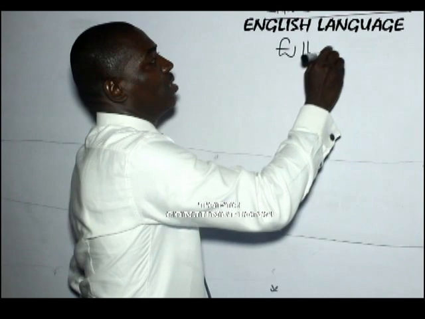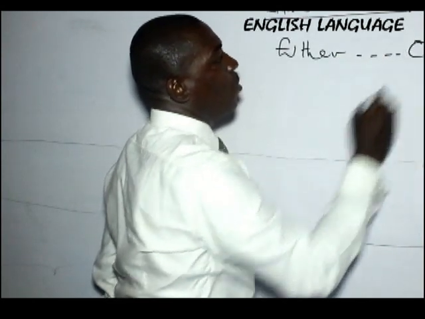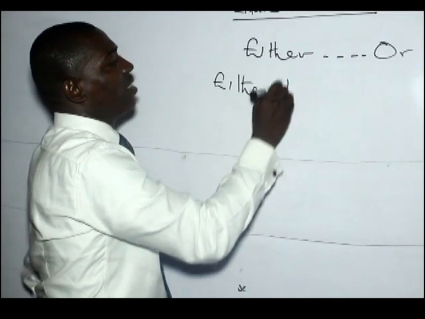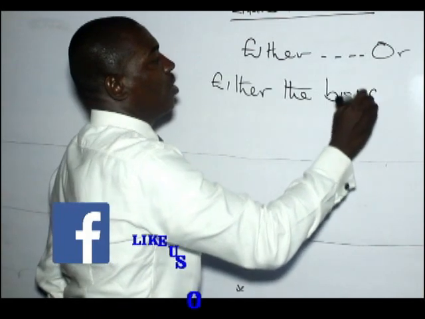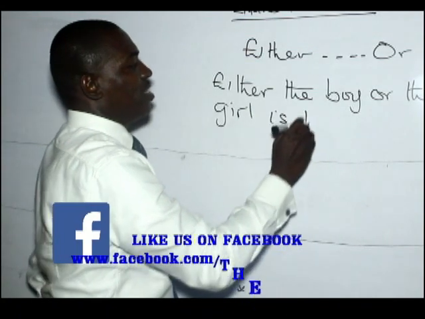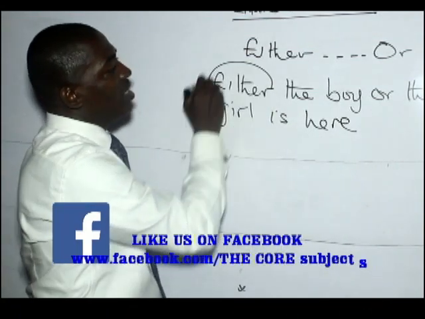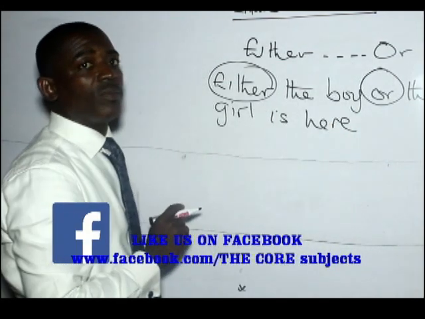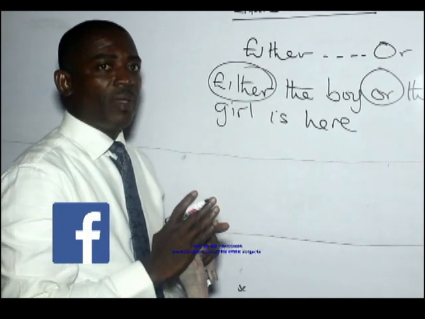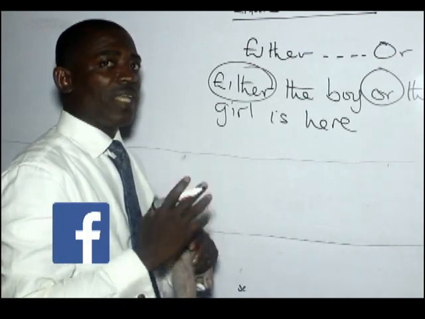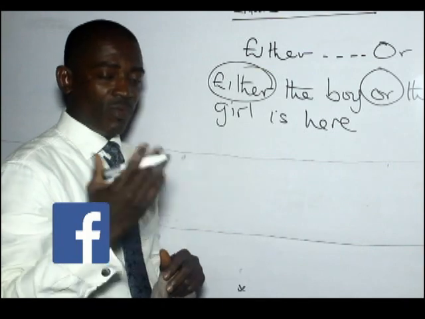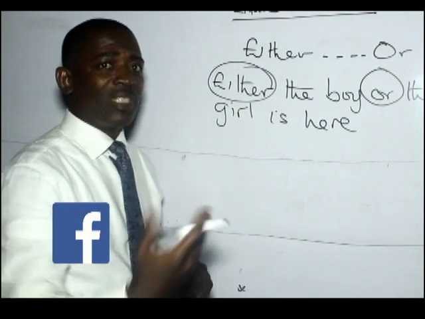Either, collocating with what? Or. You can have either the boy or the girl is here. So you have either collocating with what? Or. So we have words like this in English that are always in pairs. I'll give you a list of some of these words and how they are used. Some of them come in the form of adjectives. Some of them come in the form of adverbs, and they have to go with another adverb.